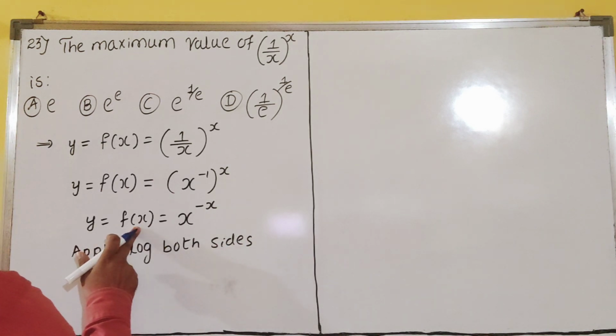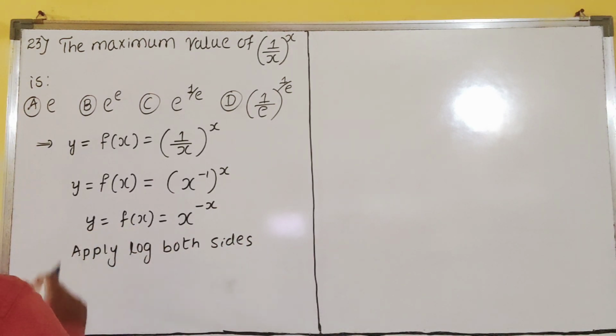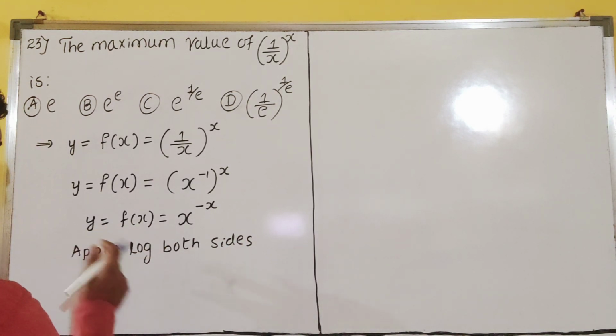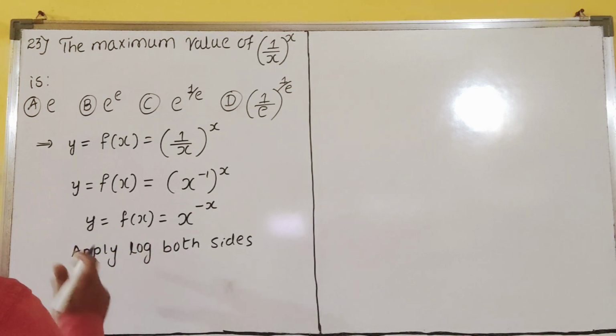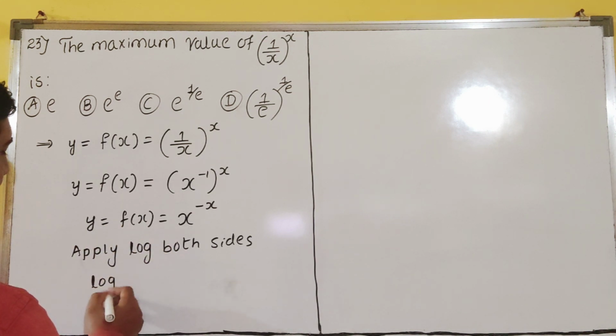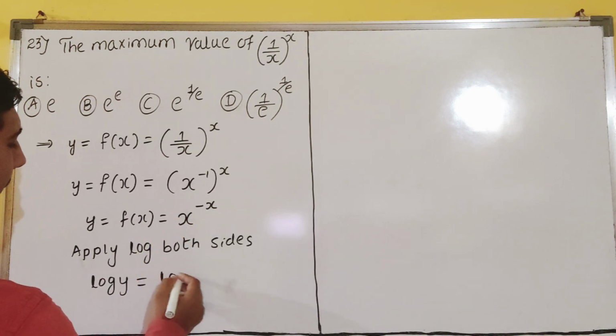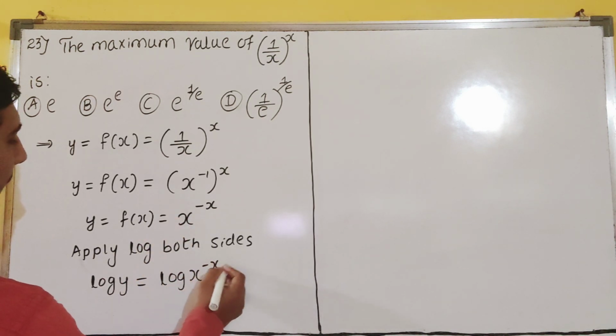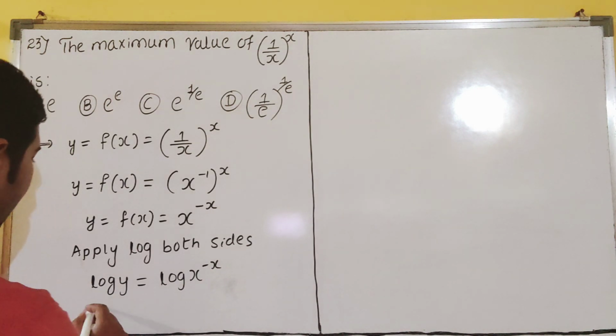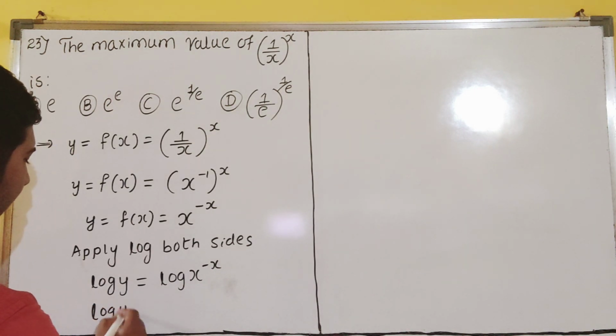Don't get confused, f of x and y both are same only. Apply log both sides now. Log y will become log of x raised to minus x, you will get, dear students.